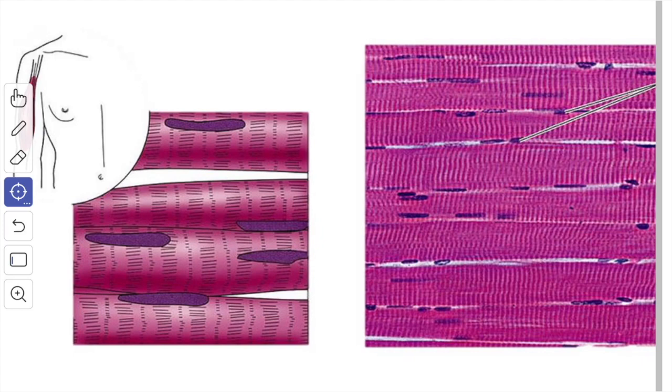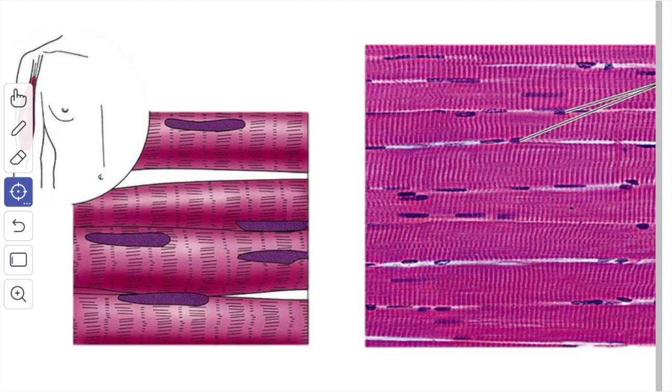The various cell organelles of the muscle fiber have been given special terms. The plasma membrane is called the sarcolemma. The cytoplasm is called the sarcoplasm. The smooth endoplasmic reticulum is known as the sarcoplasmic reticulum and the mitochondria as the sarcosomes.